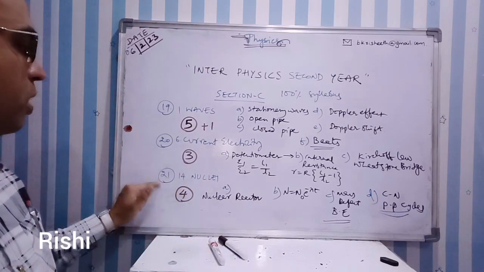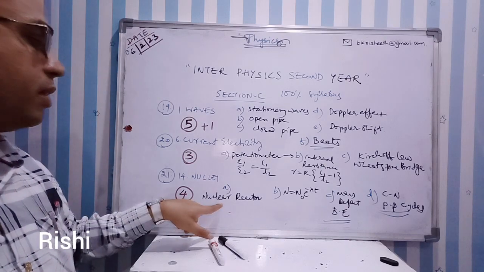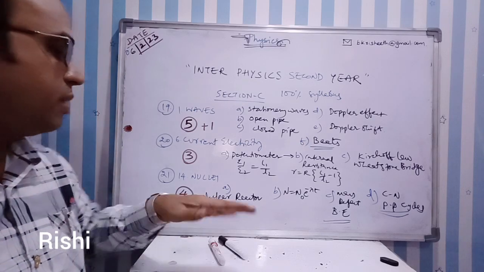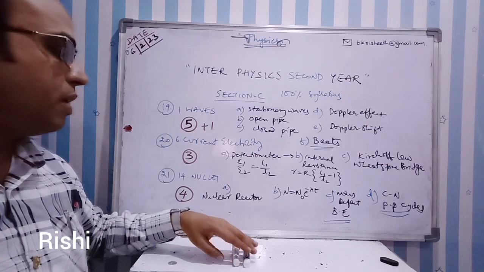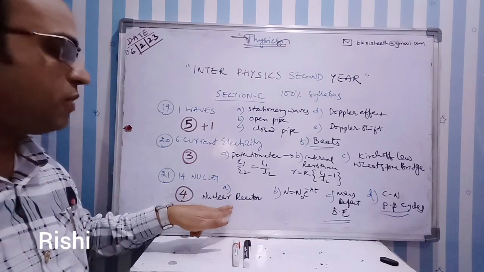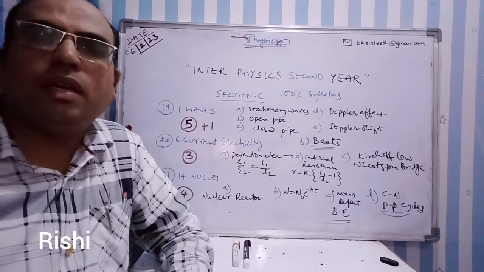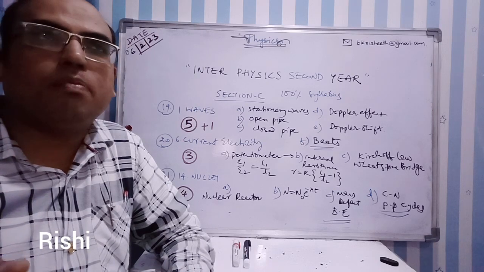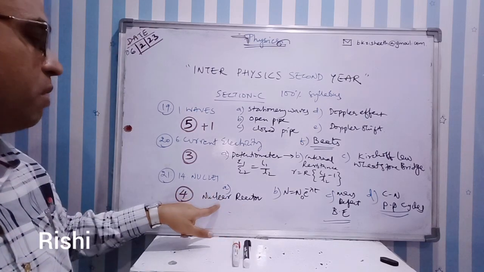And coming to the 21st question, if you observe the model papers, they frequently ask the construction and working of a nuclear reactor. This is one of the easiest questions. If you practice it well, you have all theory, only the diagram is there. The diagram is very important. And here also you can expect one problem. That problem is generally based on delta E equal to delta M C square, or power P equal to N E by T.